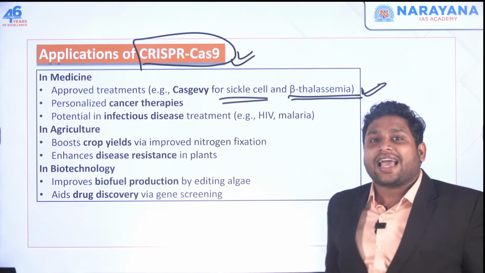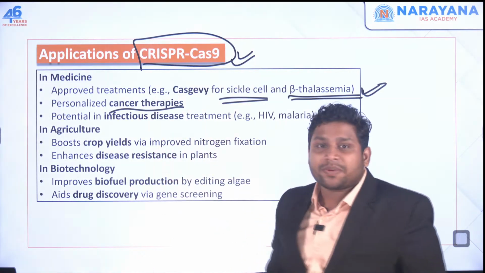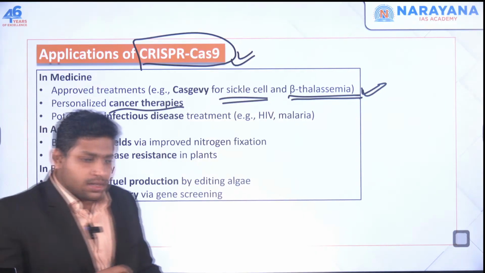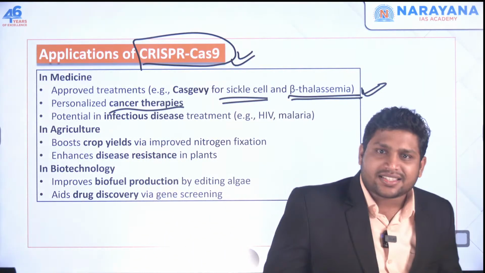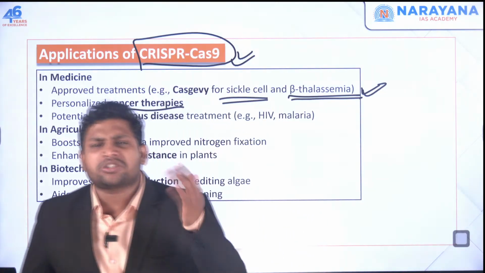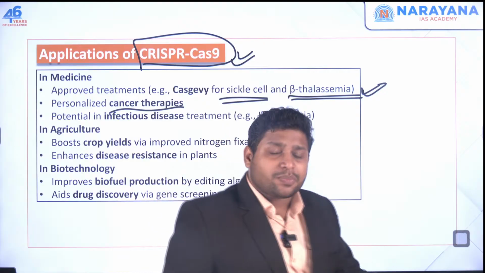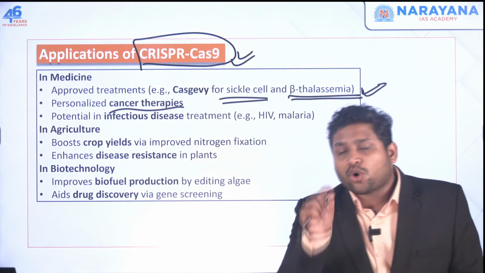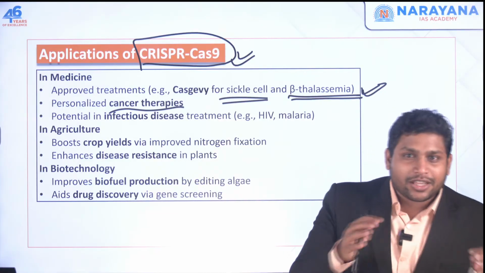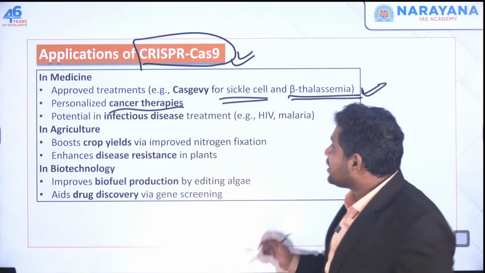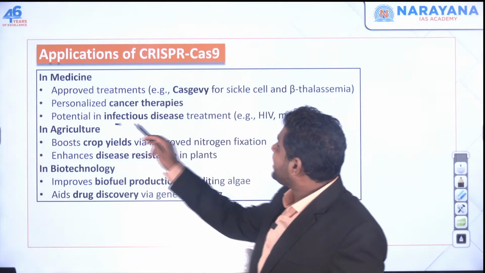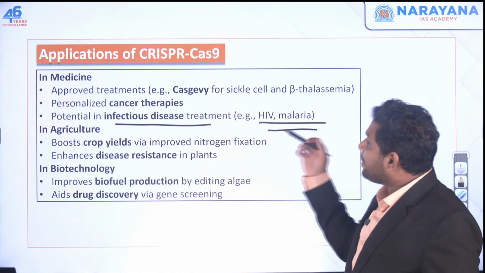Even for many cancer therapies, now CRISPR-Cas9 is being used. Why is cancer happening? Because we see the growth of some cells. Some cells are growing, and that growth is not controlled growth. They just keep on growing. That's a problem. So if we can change or modify the gene present in that particular cell, then maybe we can stop that growth, right? So that's why even in cancer therapies we use it, and it has potential in many infectious disease treatments like malaria, HIV.